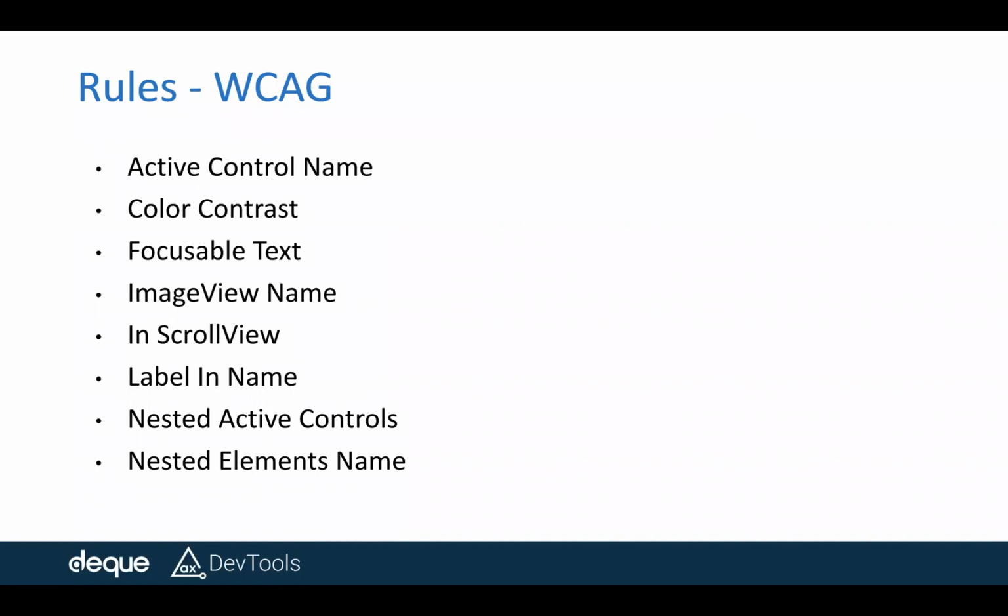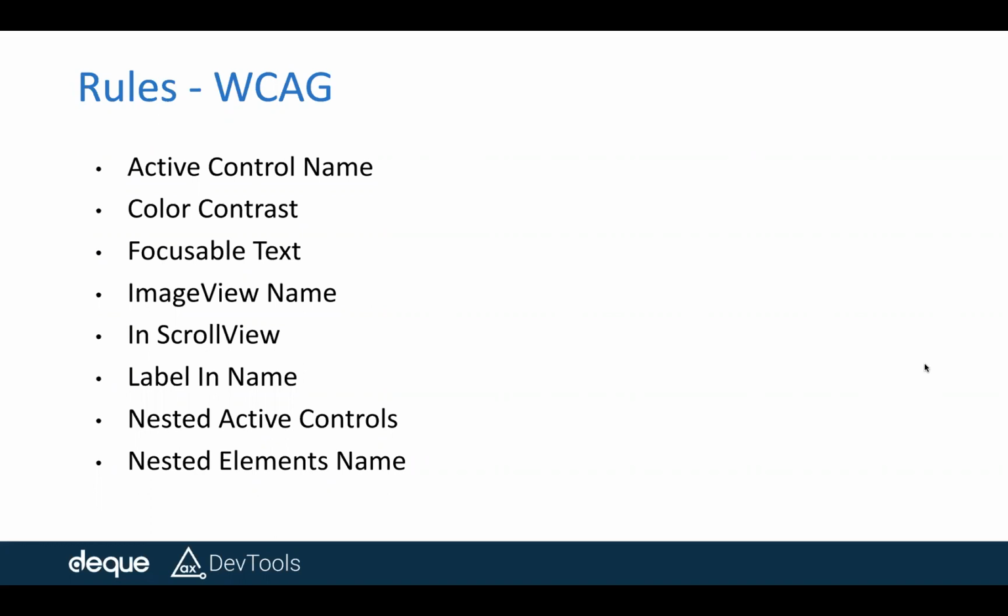She has shown you in the demo where there is an active control, and an active control is something that has a functionality associated with it. Without knowing the name of it, as a voiceover user or a screen reader user, I will not be able to interact with it, right? That's a critical issue, and that straight away falls under 4.1.2 name, role, value.